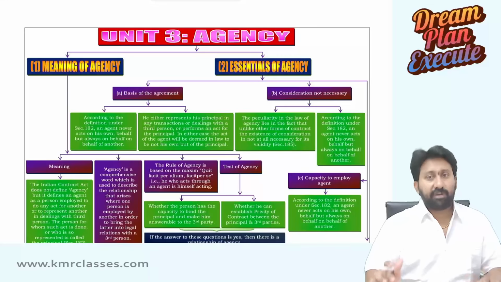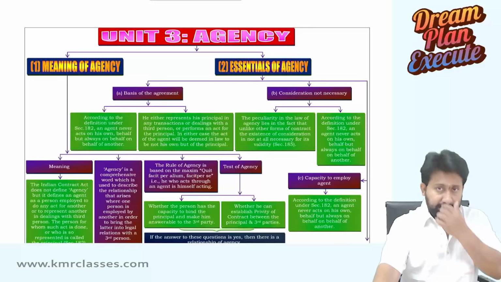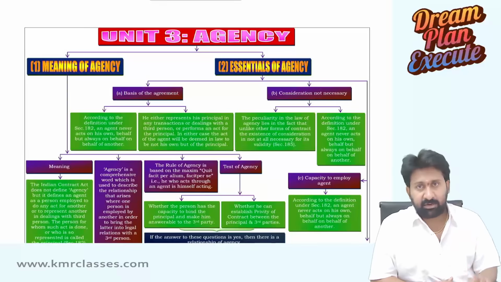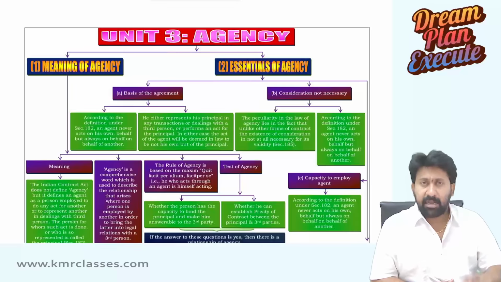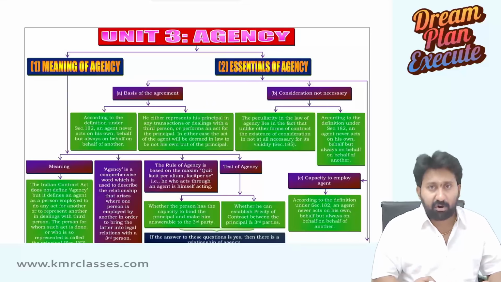So the next area we are going to begin is contract of agency. Special contracts we completed. First one, indemnity, guarantee. Bailment and pledge I told you now. And the next one we are going to start with one very important area called contract of agency.